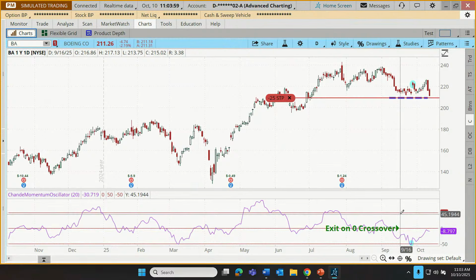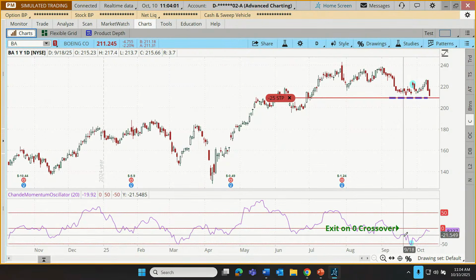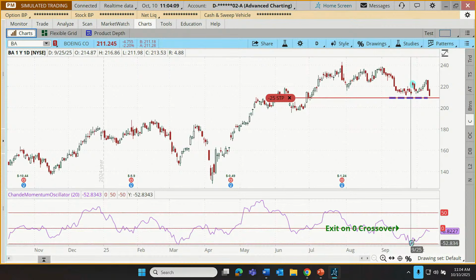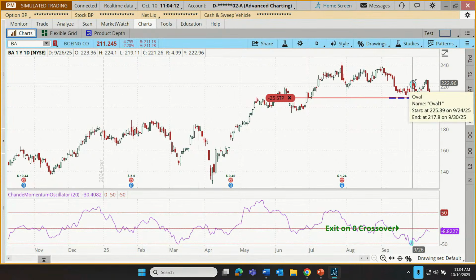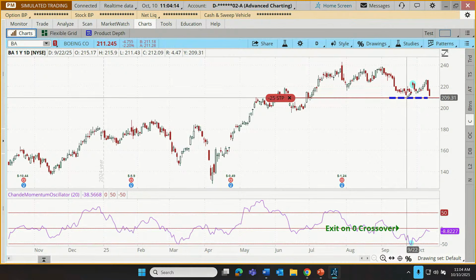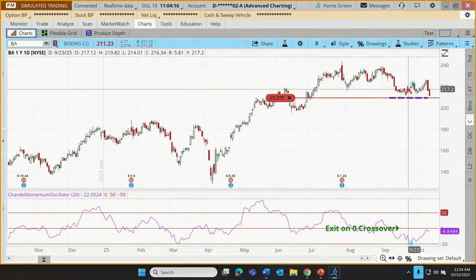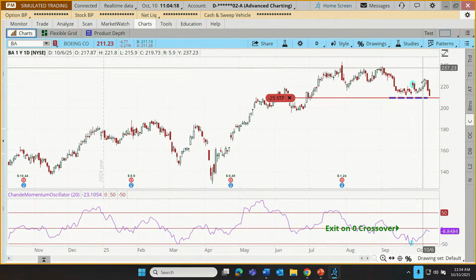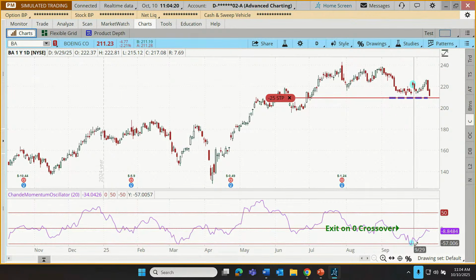And the entry was when we saw that oscillator dip down into what's traditionally considered to be an oversold condition, then start to rise back up from that low. So we got down below minus 50, started to rise back up, took an entry here. That looked like it was coming off some recent price lows, and we were hoping to see prices start to climb on the signal from that Chande oscillator.